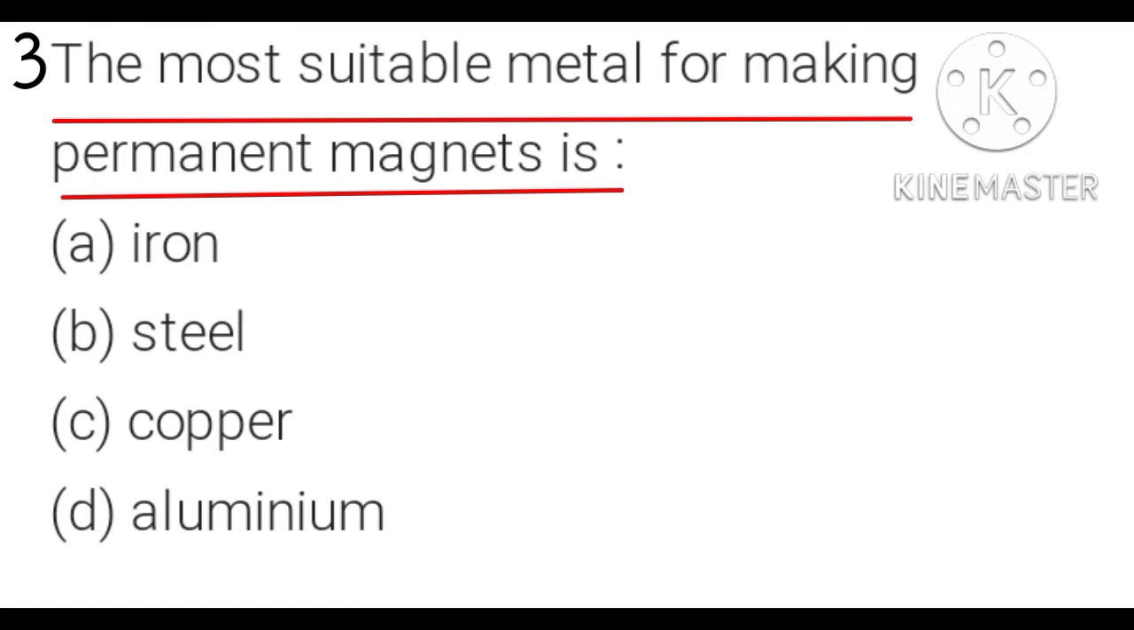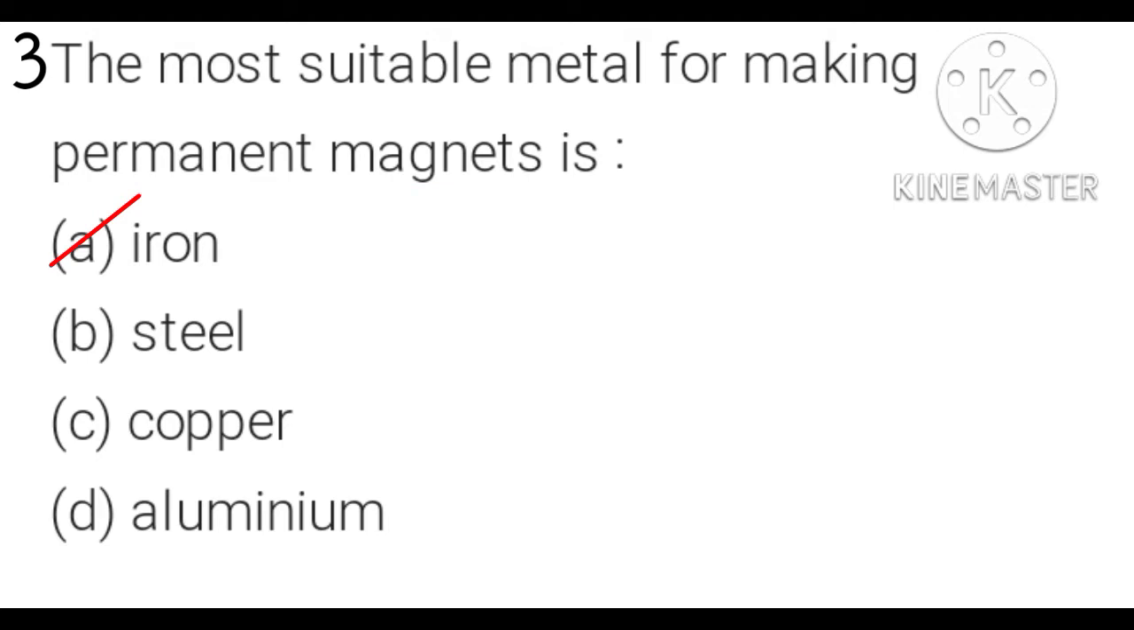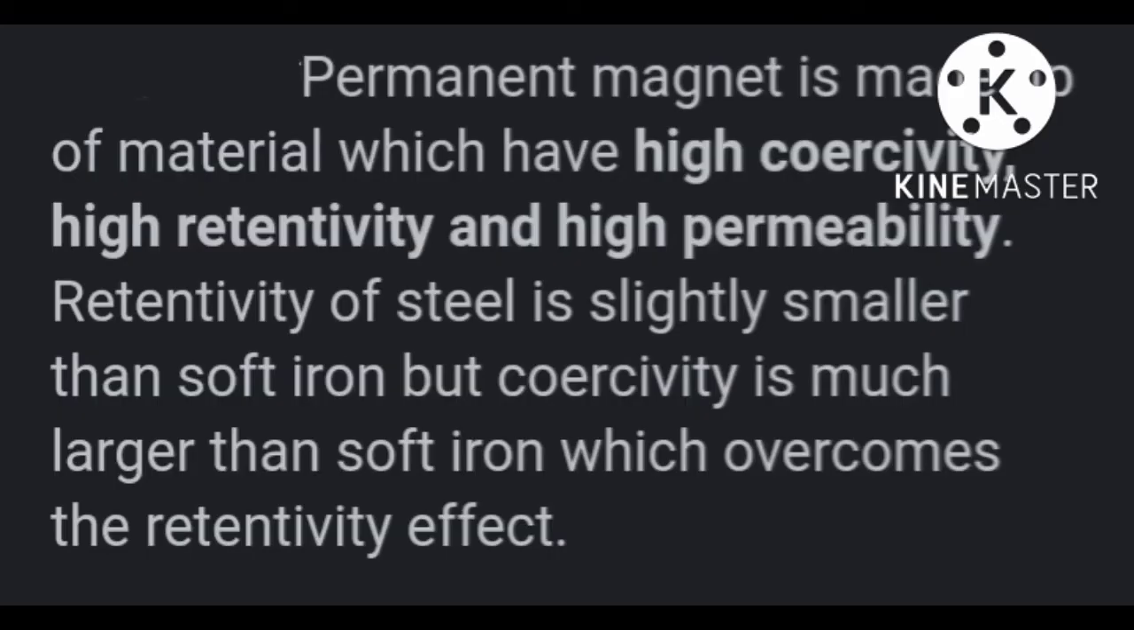Question number 3. The most suitable metal for making permanent magnet is: A option iron, B option steel, C option copper, D option aluminium. We know that permanent magnet is made up of material which has high coercivity, high retentivity and high permeability. Retentivity of steel is slightly smaller than soft iron, but coercivity is much larger than soft iron, which overcomes the retentivity effect.